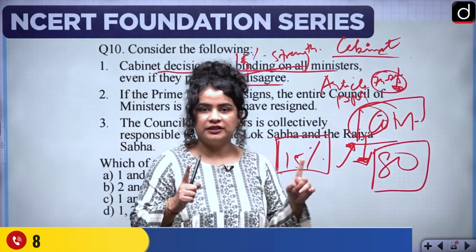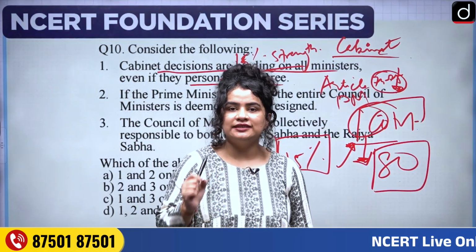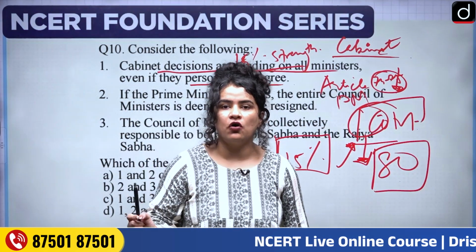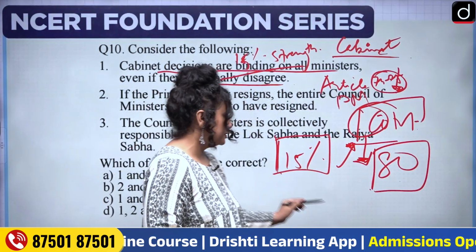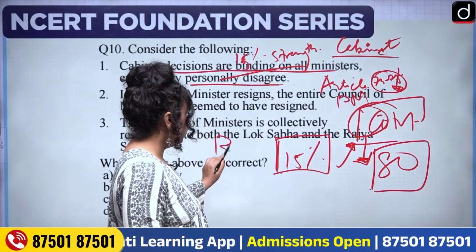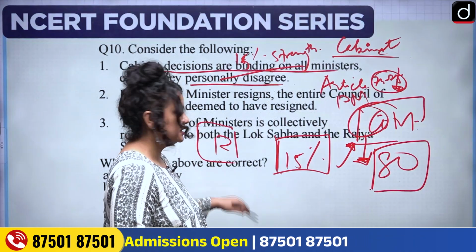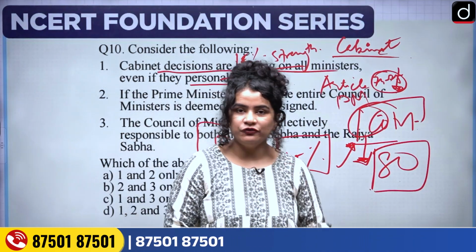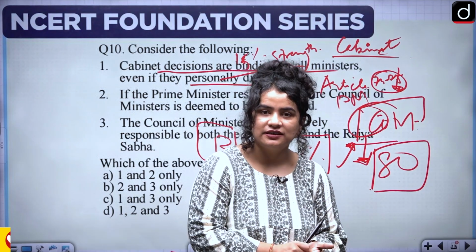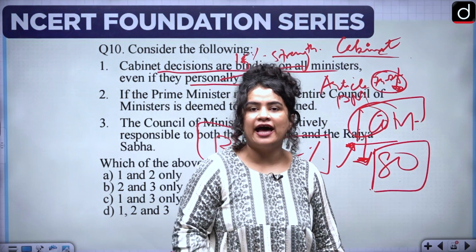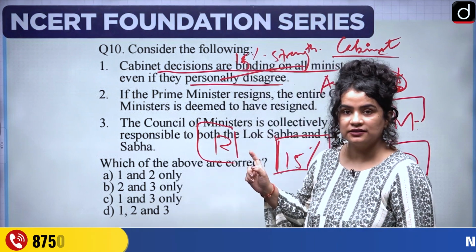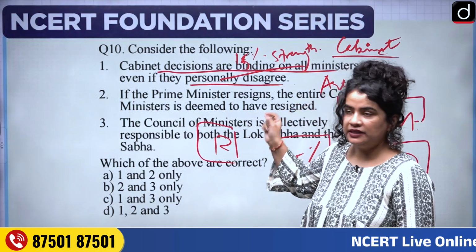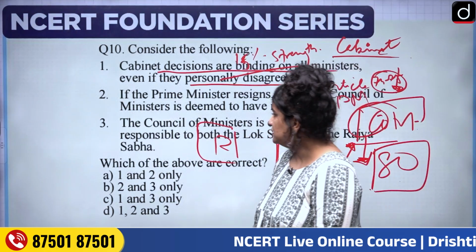The Council of Ministers should only be 60 ministers strong, or in this case, it cannot exceed 80 ministers, and it cannot go below 12 ministers. So you have to have minimum 12 ministers, but maximum you can only have 15% of the total strength as your Council of Ministers. Now again, this Council of Ministers,